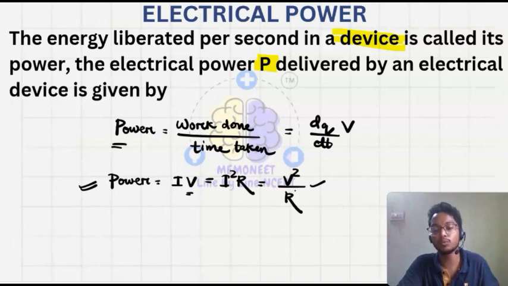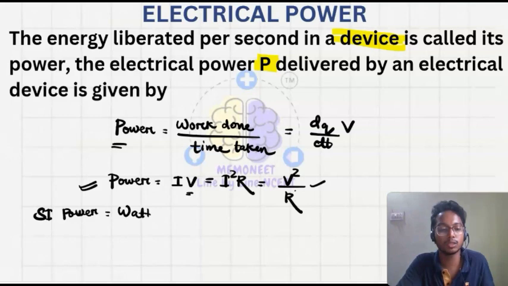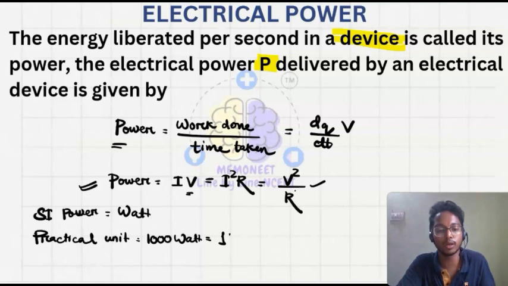The SI unit of electrical power is expressed in watt. But if we are talking about the practical unit, it is 1000 watt, equal to 1 kilowatt. So this is the practical unit and this is the SI unit of power.